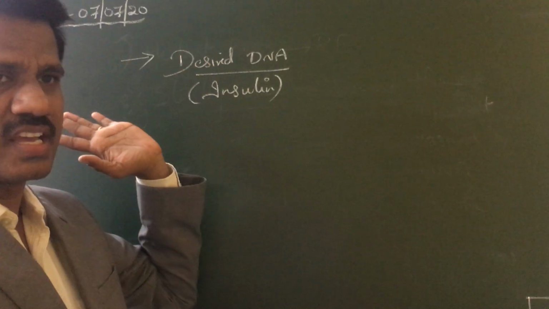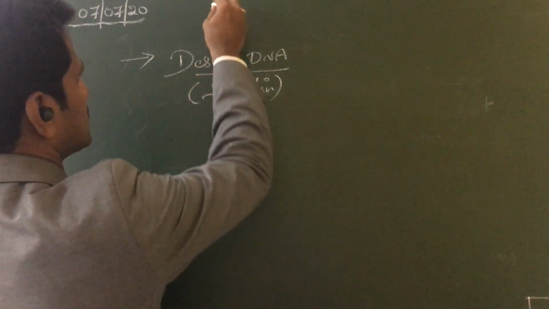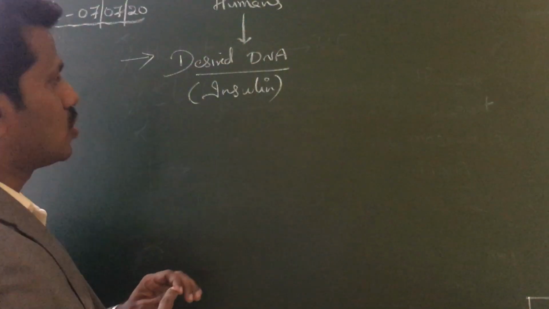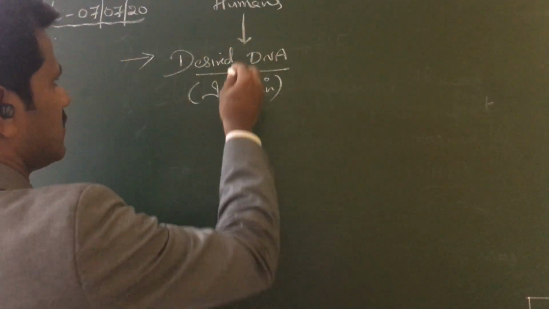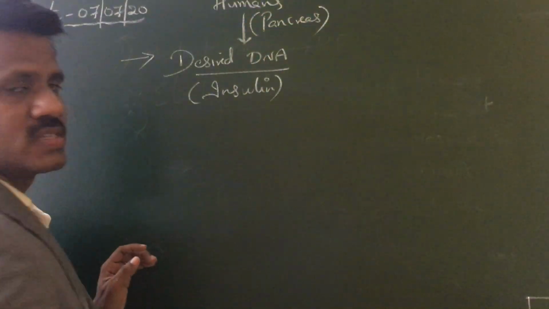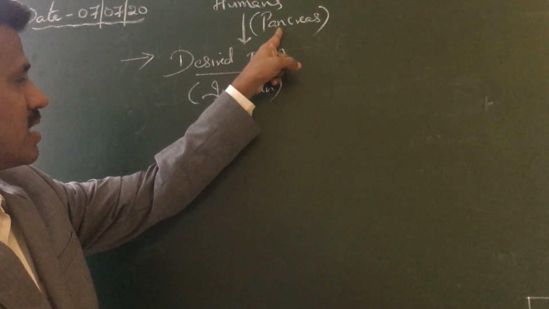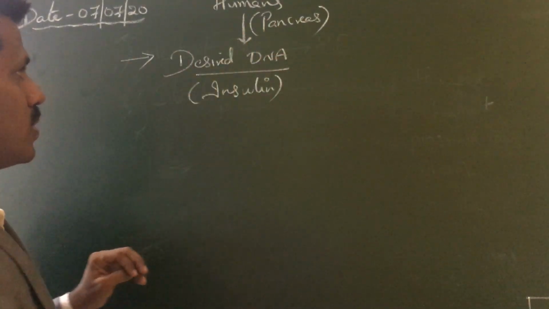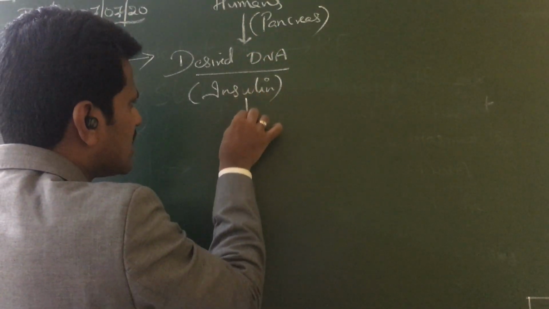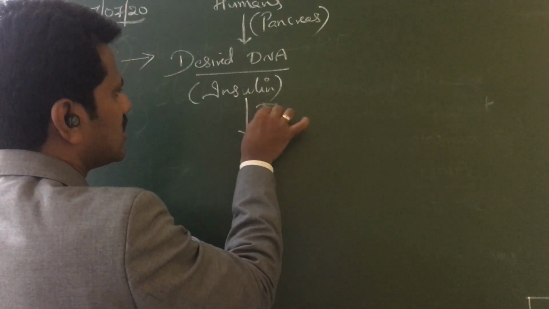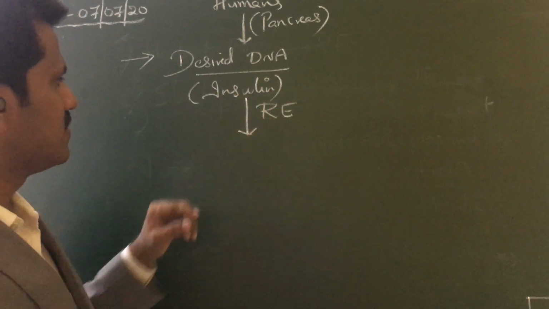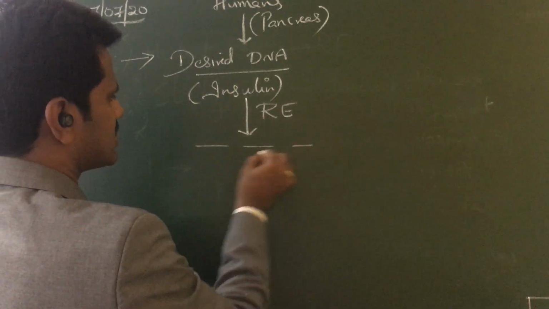This is the desired DNA we have taken from humans. Strictly speaking, the DNA comes from the human pancreas, since insulin is present in the pancreas. So from the pancreas the DNA is isolated. Once the DNA is isolated from the pancreas, this DNA is cut with restriction enzymes. If you cut the DNA with restriction enzymes, it forms many DNA fragments.